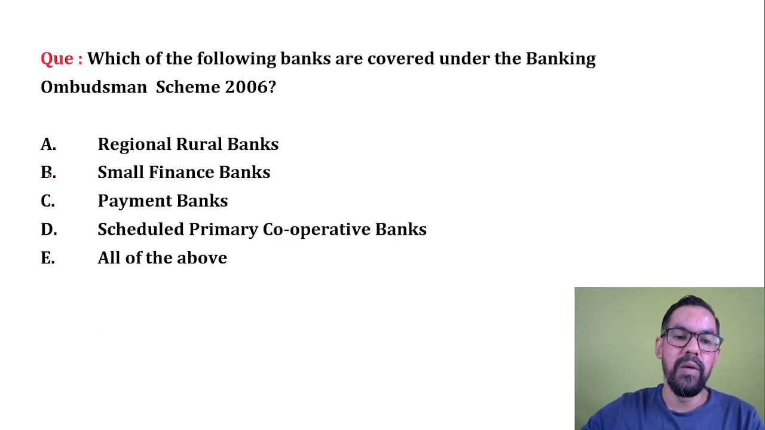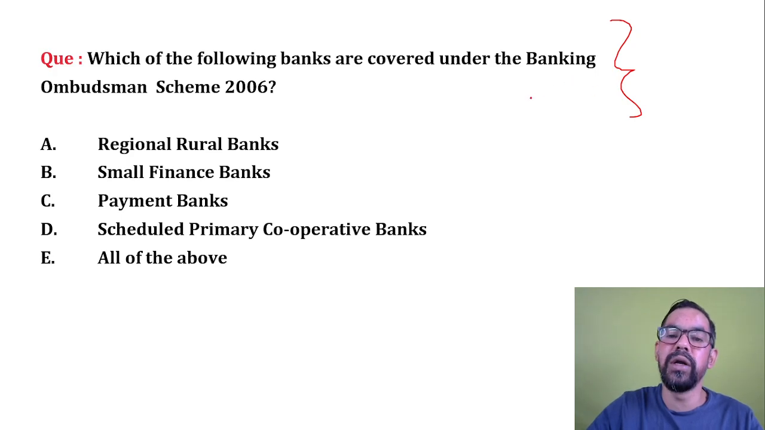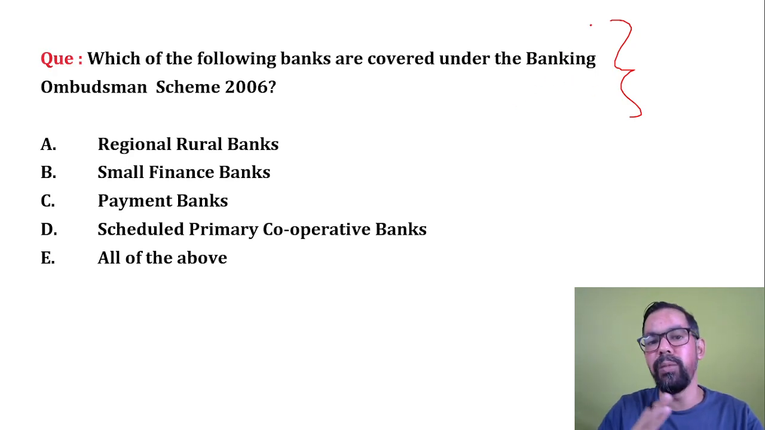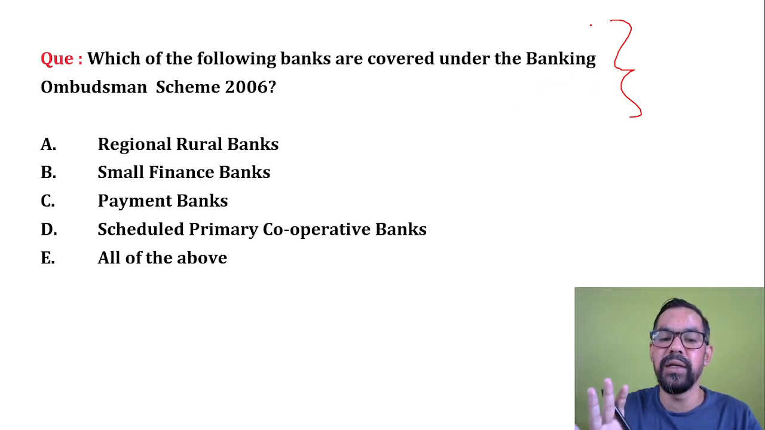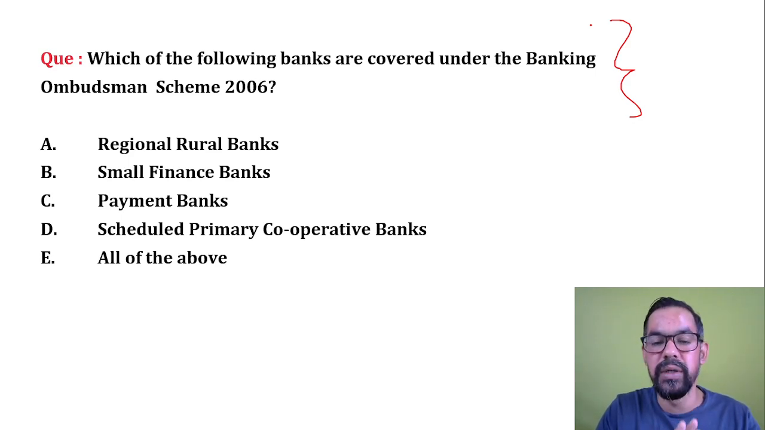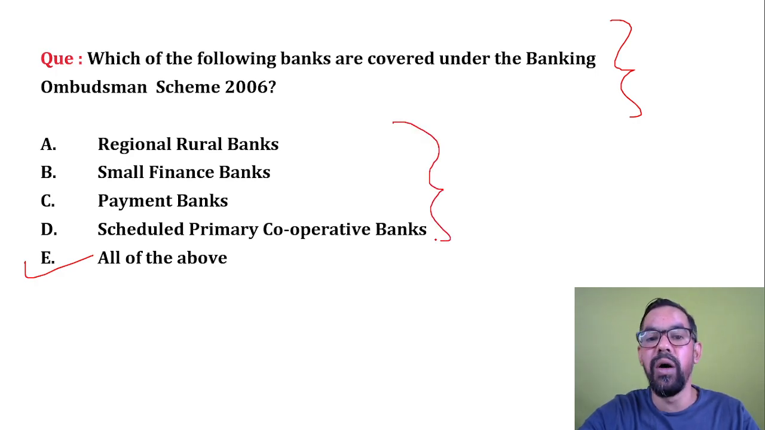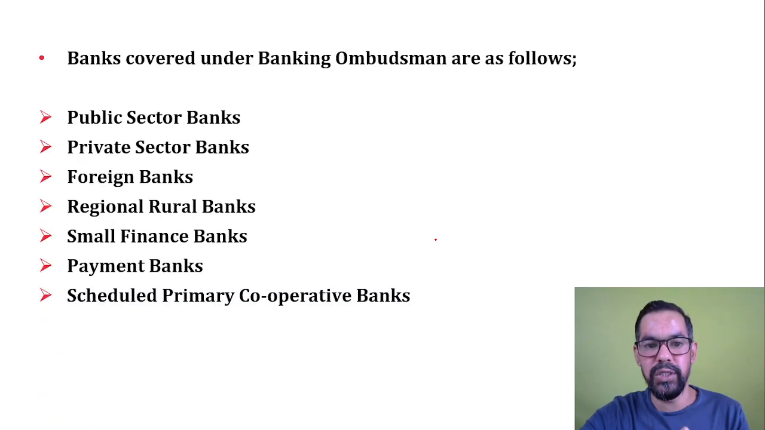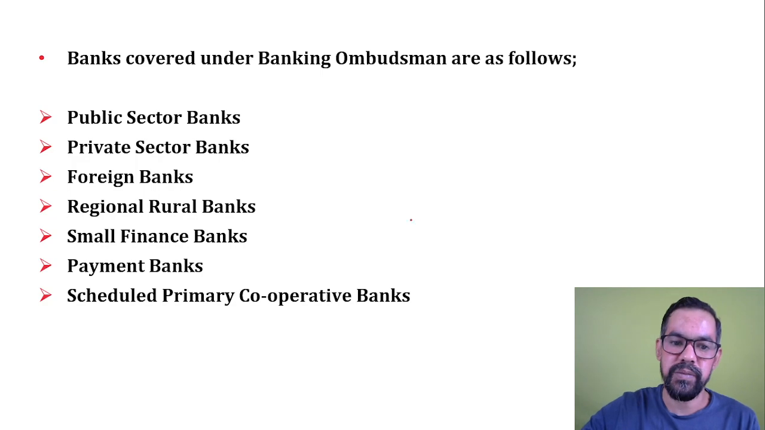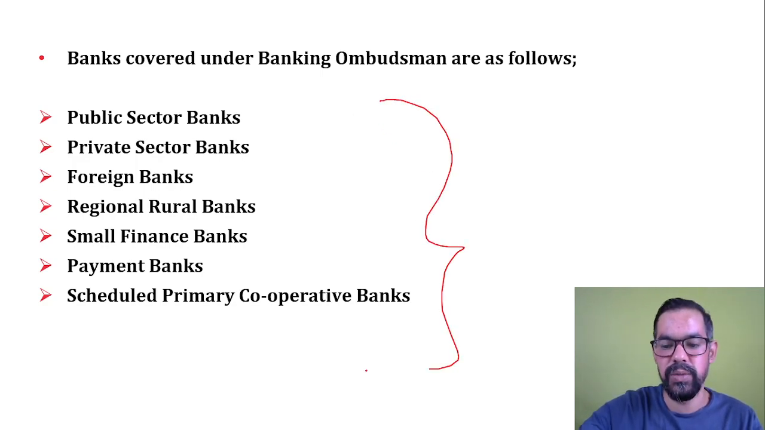Okay, next one. Which of the following banks are covered under the banking ombudsman or integrated ombudsman scheme? So all banks are generally covered, or scheduled banks. All scheduled banks are covered under the ombudsman scheme. So what will be the correct answer? All of the above. So these all are scheduled banks, and they all are covered under the ombudsman scheme or the integrated ombudsman scheme 2021 as well.